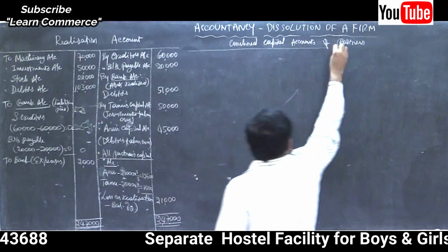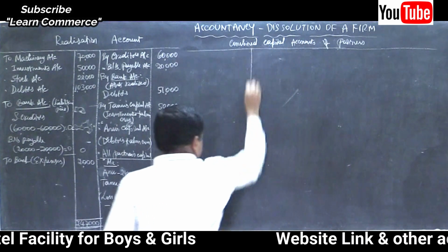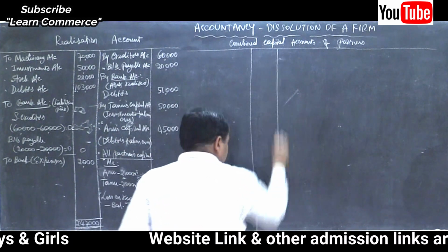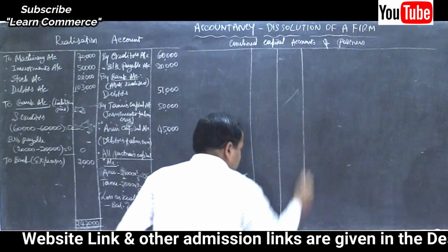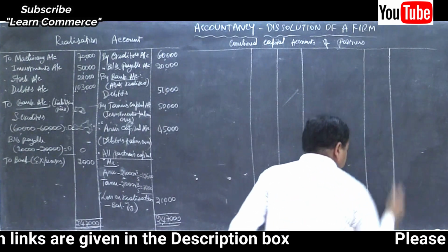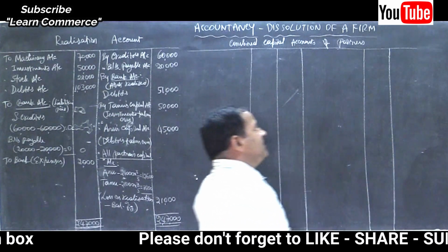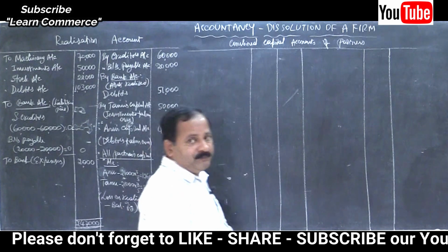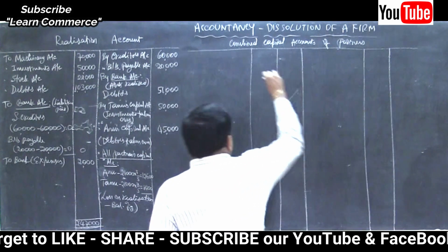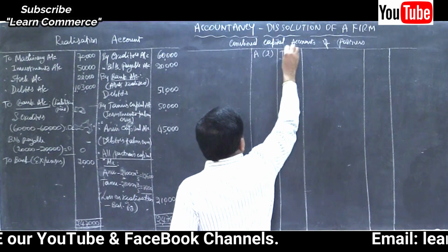Yes, only two partners are there, two amount columns on either side. Anu and Tanu. Write the column headings: debit, credit. Write in rupees.